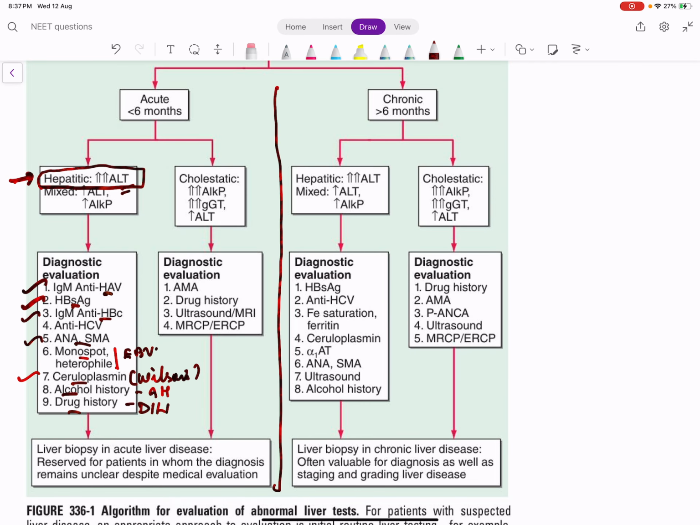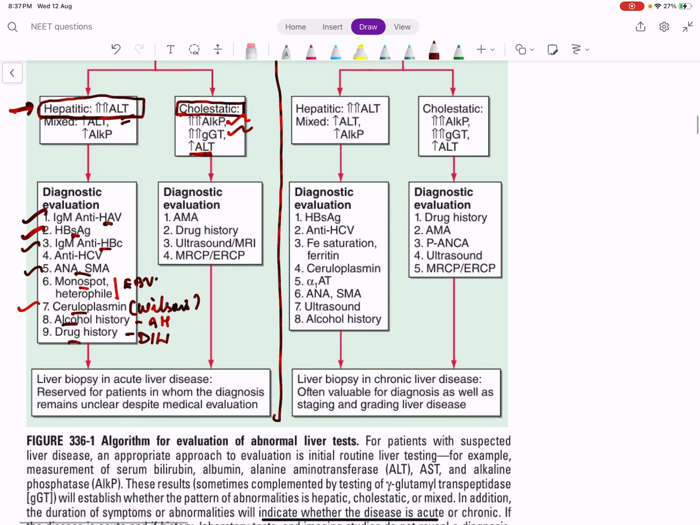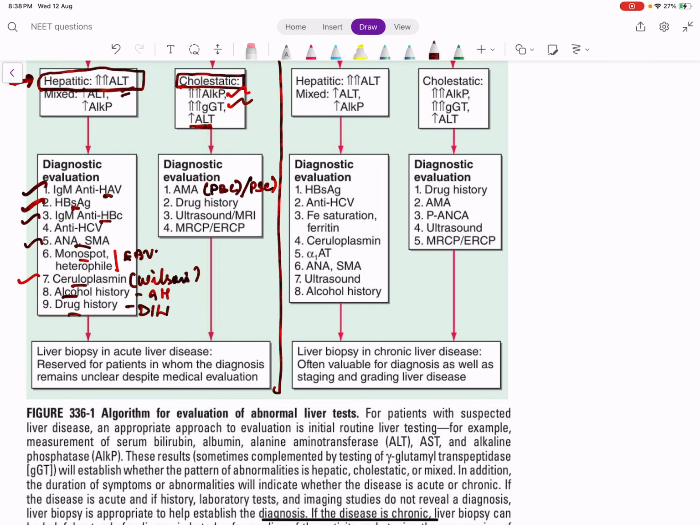Suppose it is an acute cholestatic pattern. I told you cholestasis is equivalent to obstruction. So when do you say it is a cholestatic pattern? ALP is high, GGTP is high. ALT also may increase, but it's a mild elevation. We have a predominant ALP elevation. In this case, you should think of AMA. AMA is the test for primary biliary cirrhosis. We should think of primary sclerosing cholangitis also. So these are the medical conditions causing a cholestatic pattern.